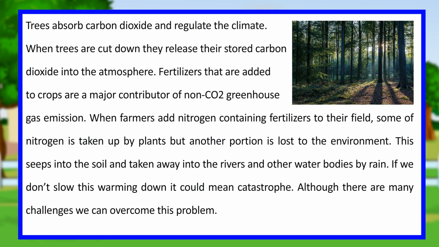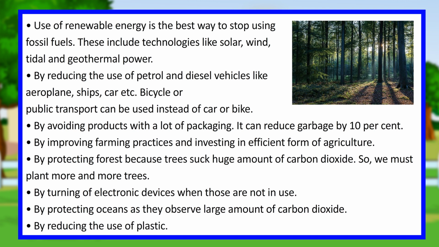Although there are many challenges, we can overcome this problem. Use of renewable energy is the best way to stop using fossil fuels. These include technologies like solar, wind, tidal and geothermal power. By reducing the use of petrol and diesel vehicles like aeroplanes, ships, cars etc., bicycles or public transport can be used instead of a car or bike.